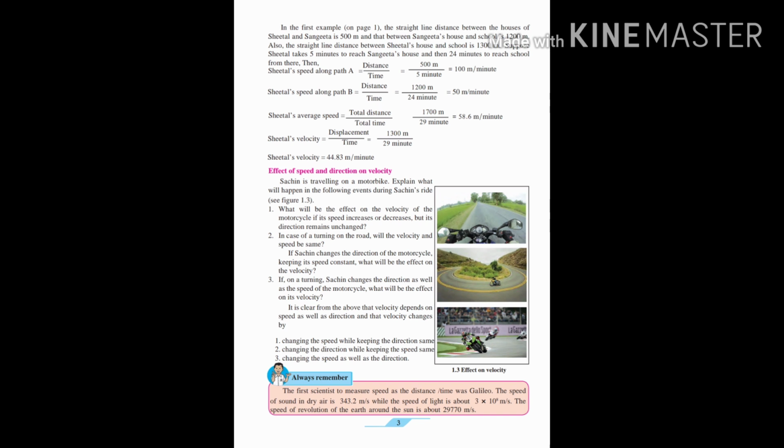I told you velocity is a vector quantity, so it depends on both the value, the speed, as well as the direction. So if speed remains same and direction changes, velocity changes. What if both change? Of course velocity will also change. If speed is changing, velocity changes. If direction is changing, velocity changes. If both are changing, then of course velocity will change.